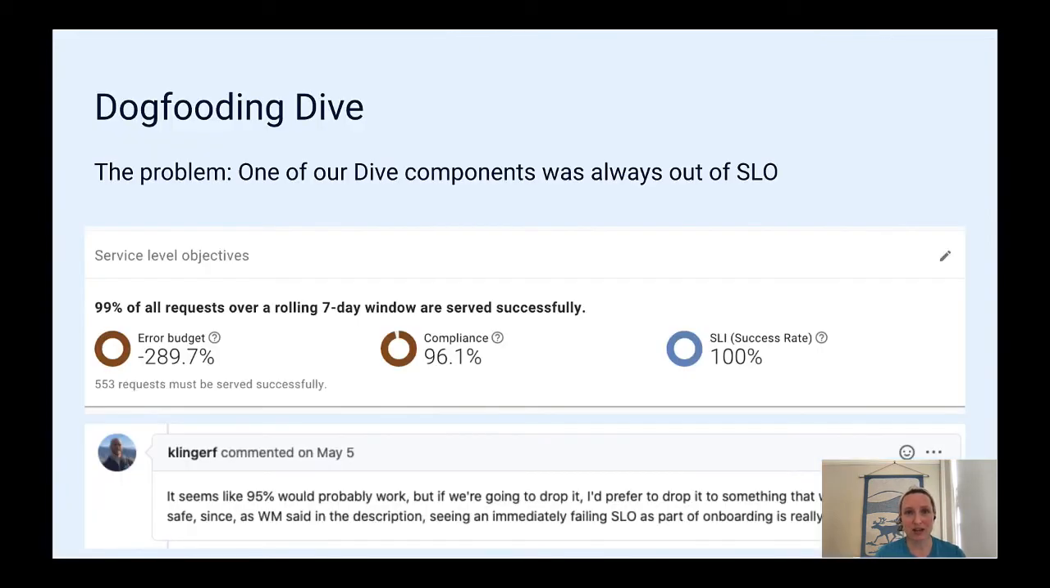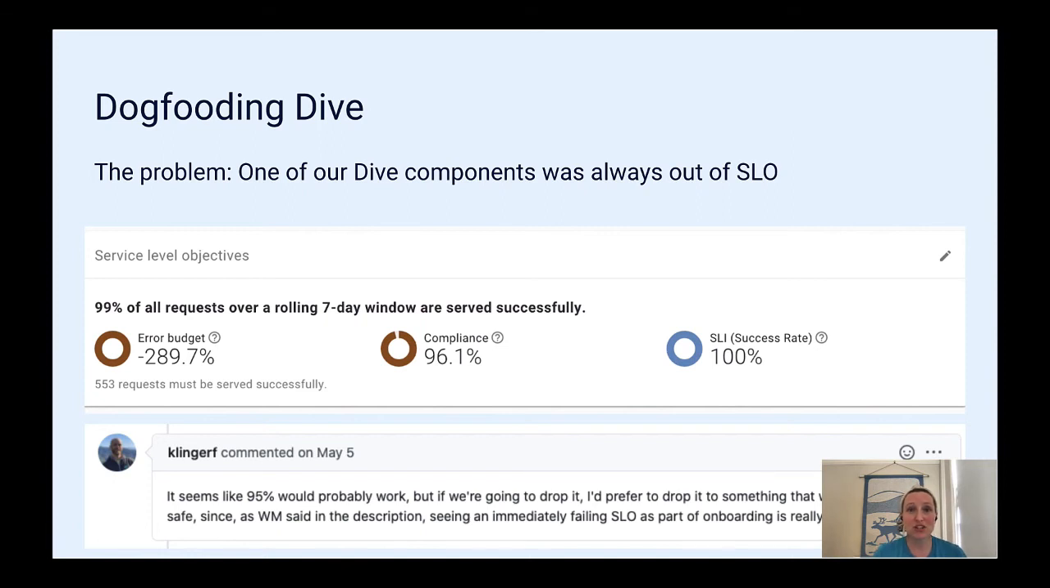Service owners today evaluate their services with SLOs, service level objectives. And one of Dive's key features is adding SLOs to your service. What you do is you specify your SLO and time frame, and Dive computes your error budget and compliance based on the metrics we get from Linkerd.